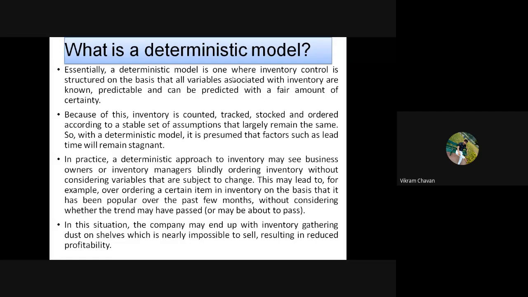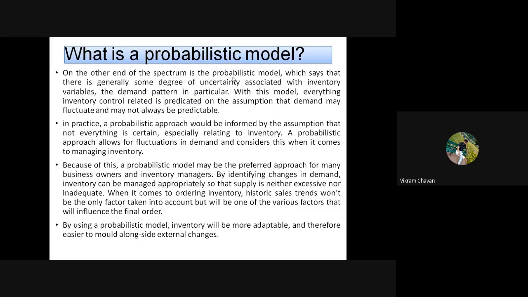What is a deterministic model? Okay. So next, the probabilistic model.